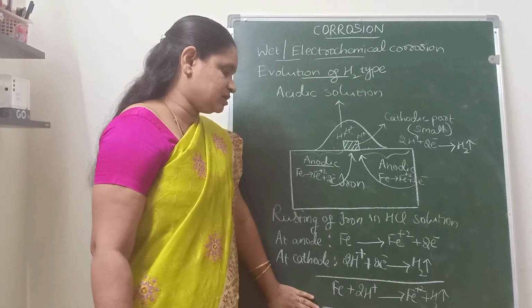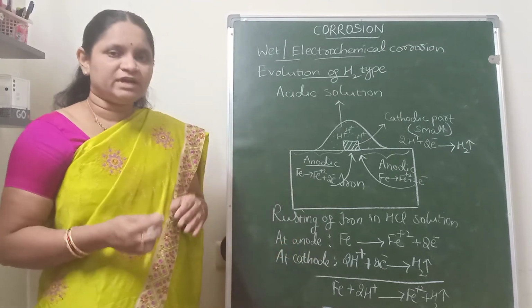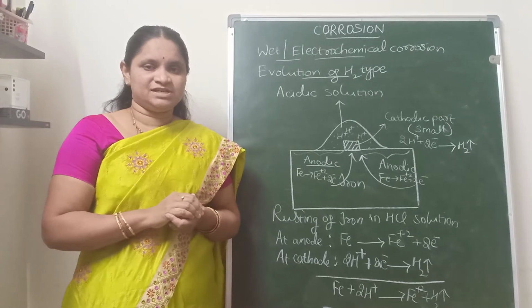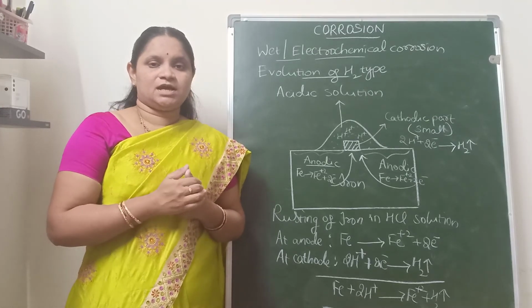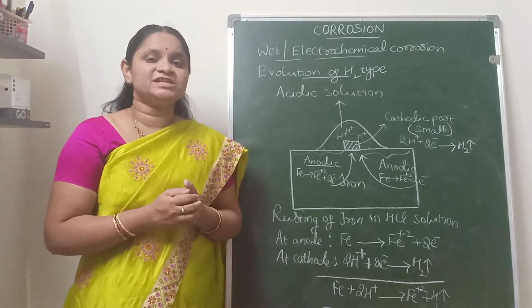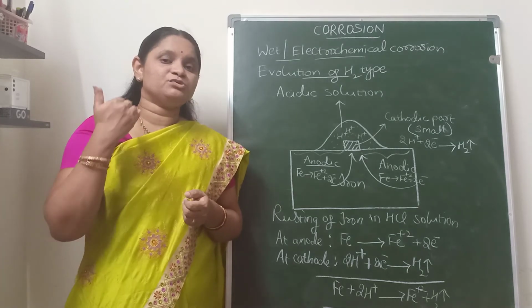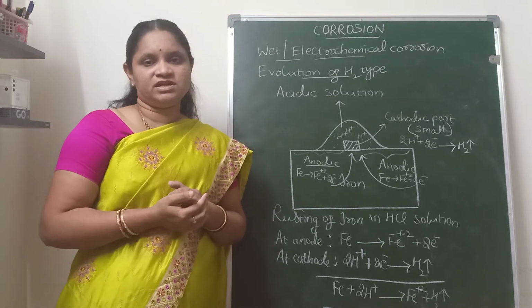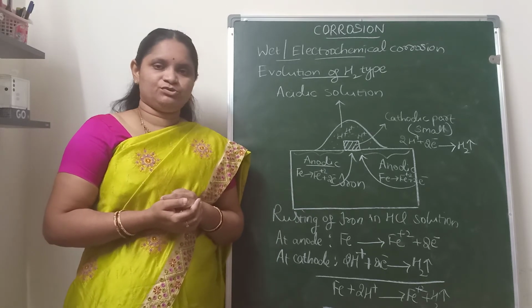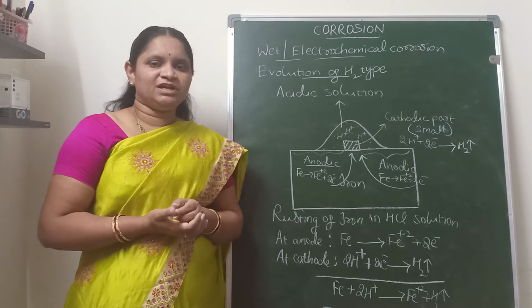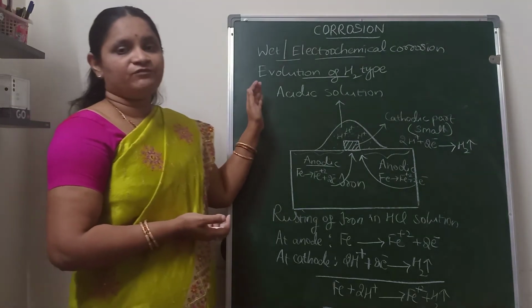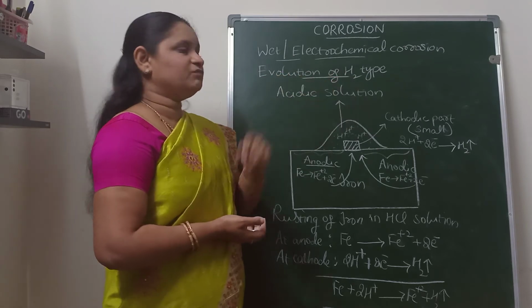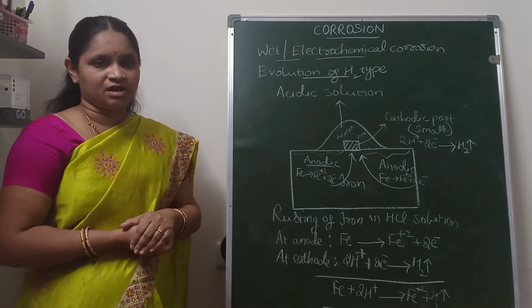And in this mechanism, generally the metals which are placed above hydrogen in the electrochemical series, which are having higher oxidation potential than hydrogen, will undergo wet or electrochemical corrosion with the evolution of hydrogen type of mechanism.